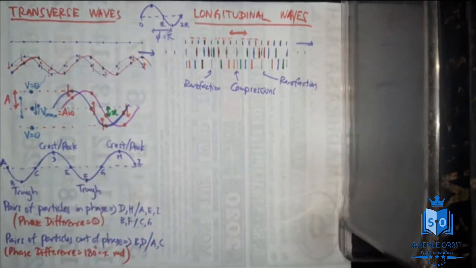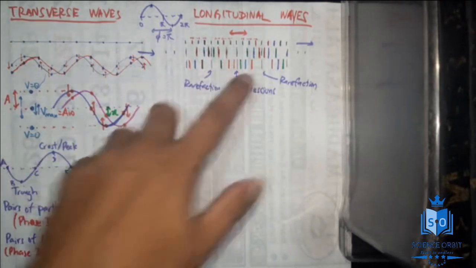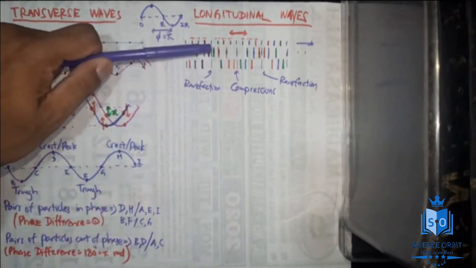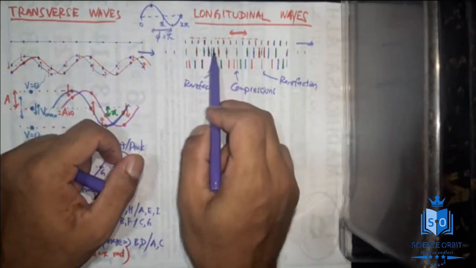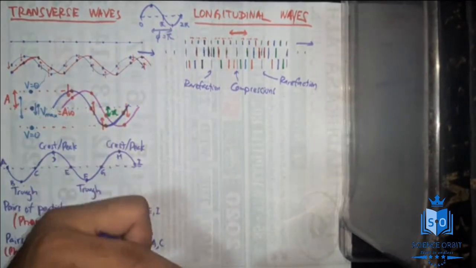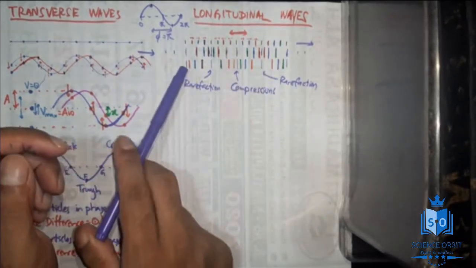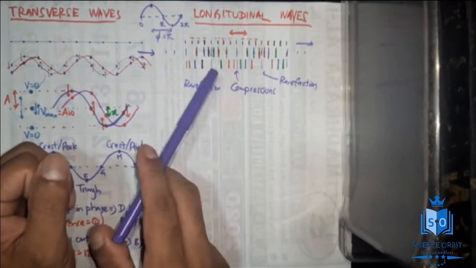Just as in a transverse wave, we know that crest and crest will be in phase, trough and trough will be in phase. In longitudinal waves, a rarefaction and a rarefaction will be in phase. Now look at this point and this point. Okay, look at this point and this point. Now in this diagram there is a compression. If you take these two parts, in the earlier diagram they are both compressions, right? The middle part is rarefaction. Here this one and this one are compression. Now here this is compression, but here rarefaction.